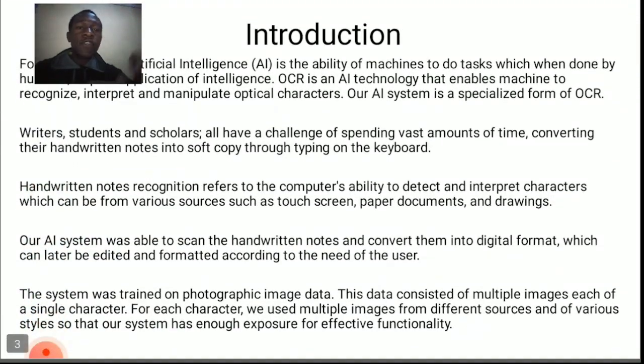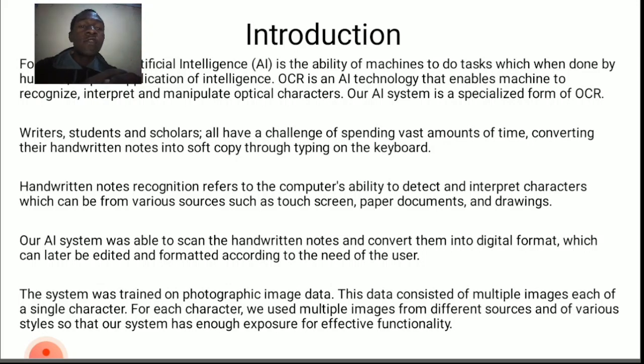Introduction. Now, artificial intelligence refers to the ability of machines to do tasks which, when done by humans, require application of intelligence. As you know, OCR is an AI technology that enables machines to recognize, interpret, and manipulate optical characters. Now, an AI system is also a specialized version or form of OCR. And writers, scholars, and all people engaged in creating documents, such as news reporters and the like, have a challenge of spending vast amounts of time converting their rough or handwritten notes into soft copy that can later be edited, let's say for production or any other reasons.